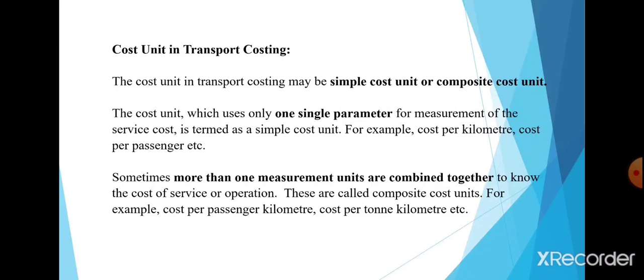Sometimes more than one measurement unit is combined together to know the cost of service or operation. These are called composite cost units. For example, cost per passenger kilometer, cost per ton kilometer, etc.